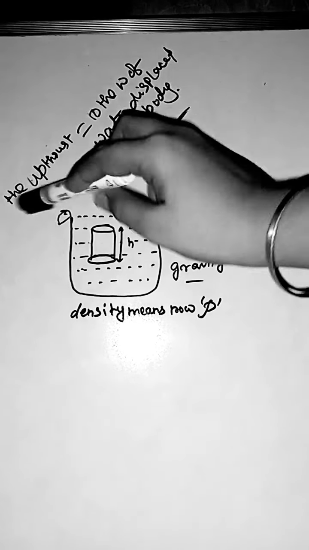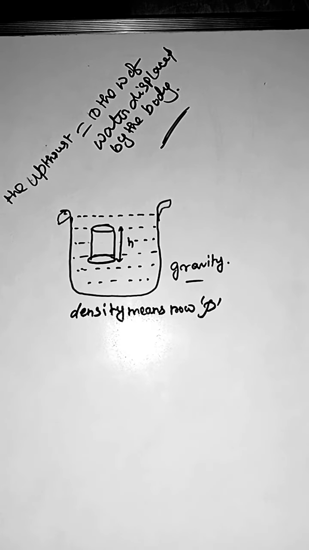Our topic is that the upthrust is equal to the weight of water displaced by the body.